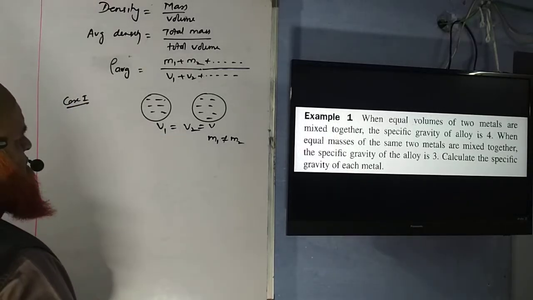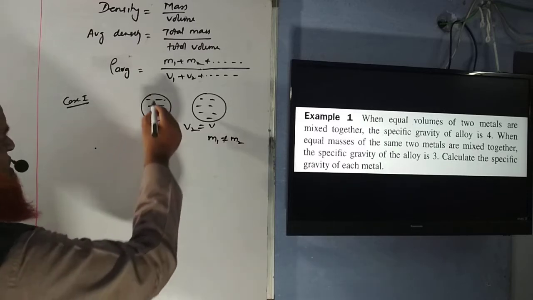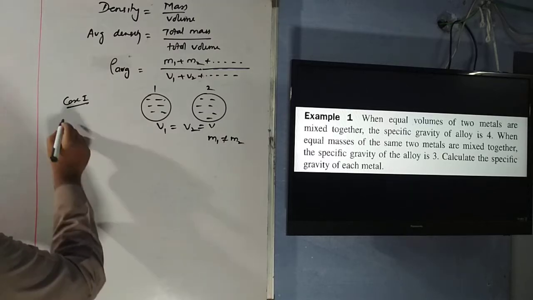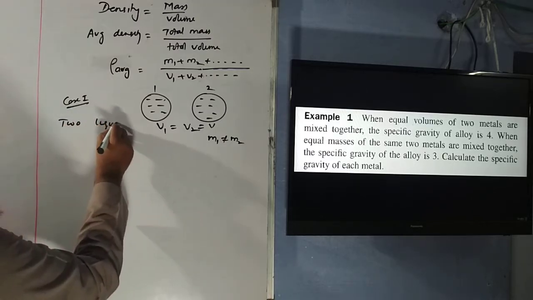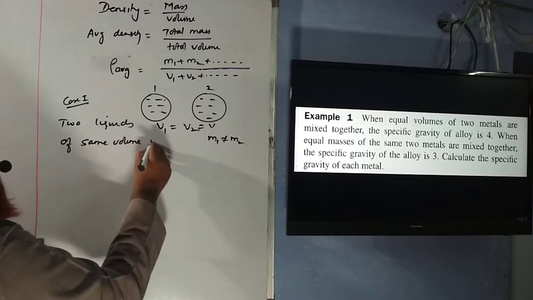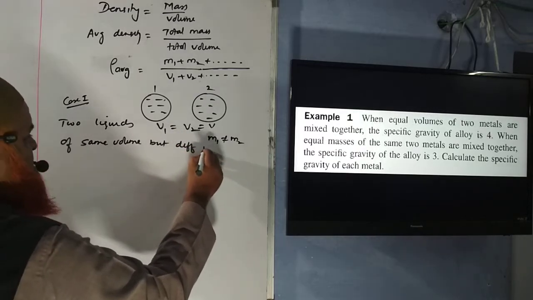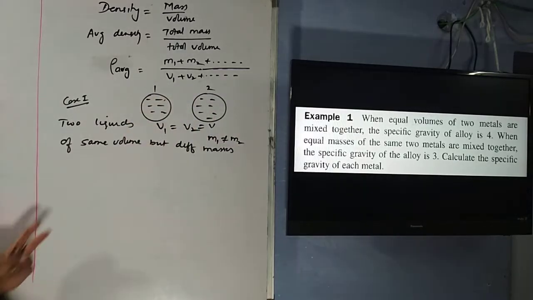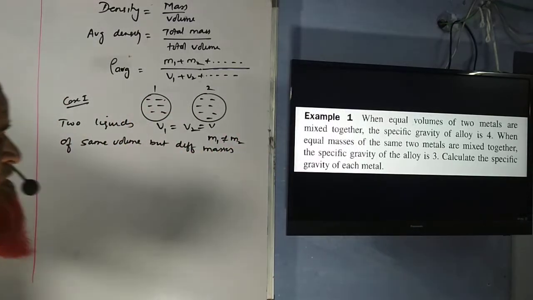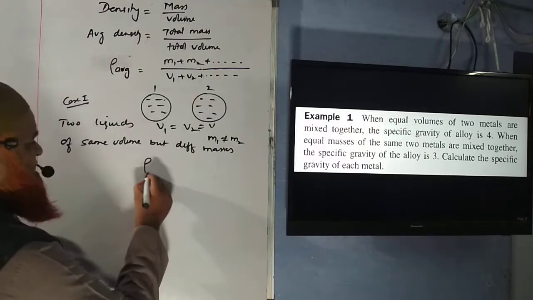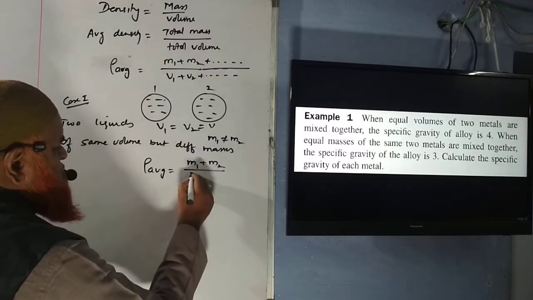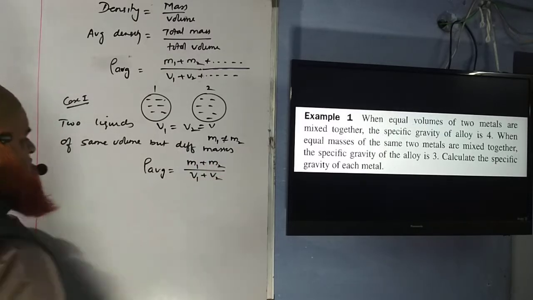Okay. Then here you can write, for example, you have taken liquid 1, liquid 2. There are only two liquids. So you can write here two liquids of same volume but different masses. Two liquids of same volumes but different masses you are considering. Then what is going to happen? Let us see here. So average density is equal to M1 plus M2 by V1 plus V2.